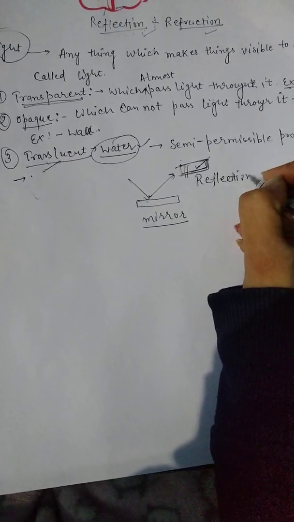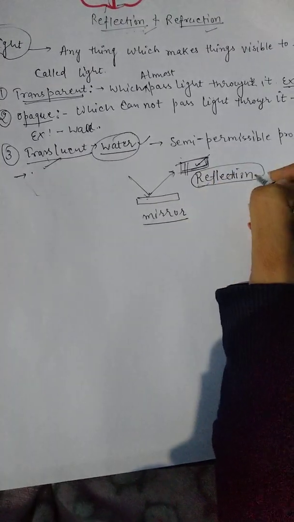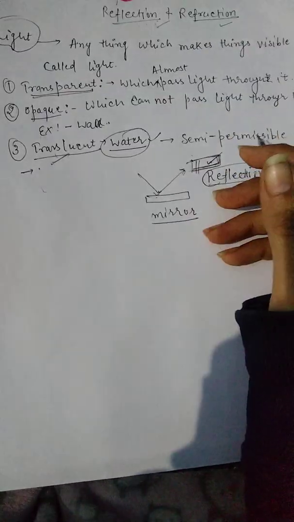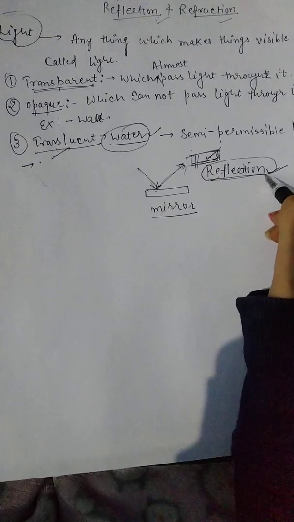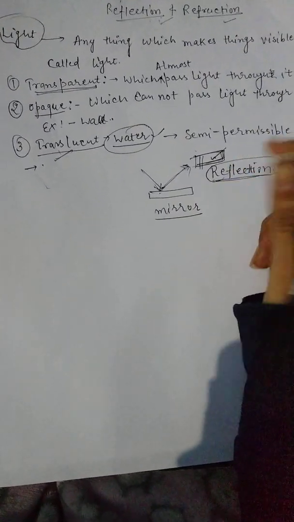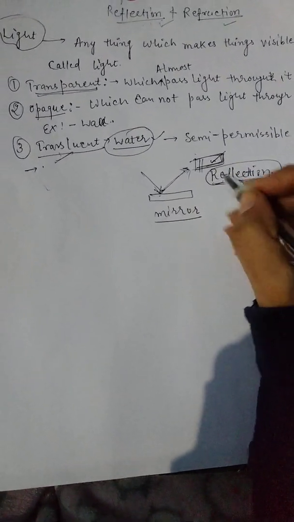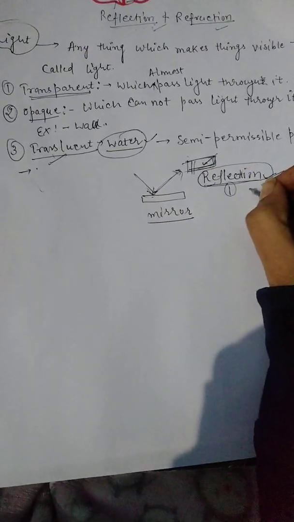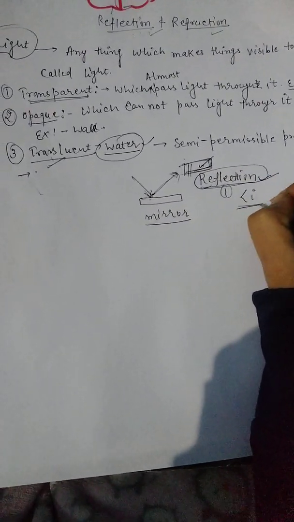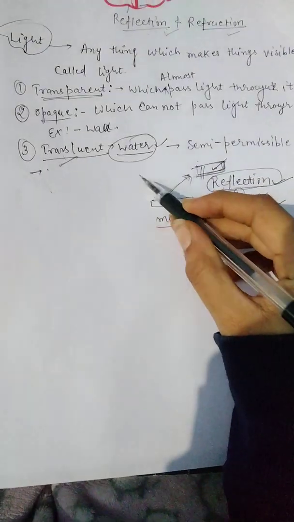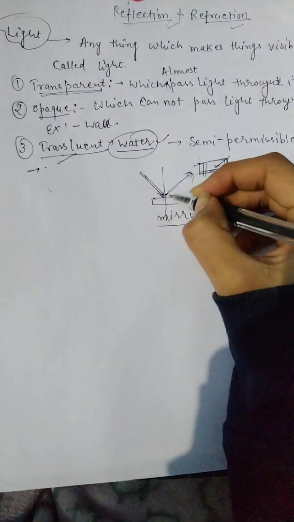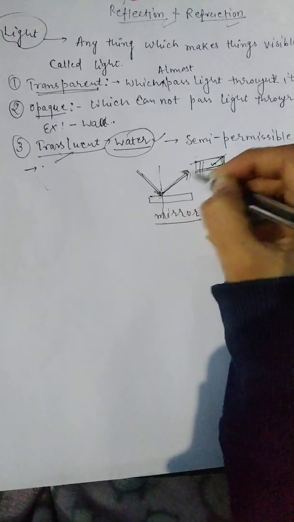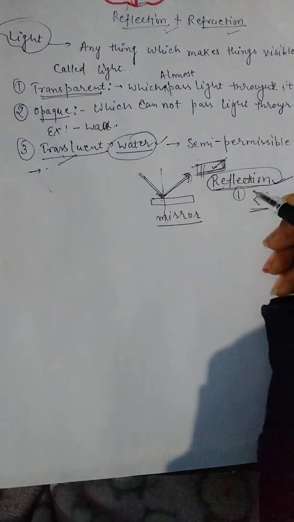But this also has conditions. Not every time the light falls on it do you see its image. It depends on conditions. First condition is the angle of incidence. Light which falls is called incident light, and light which goes back is called reflected light.